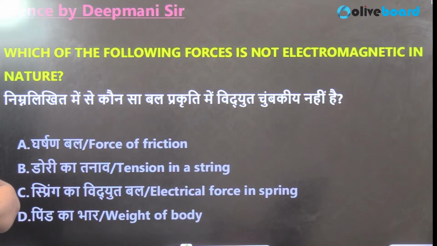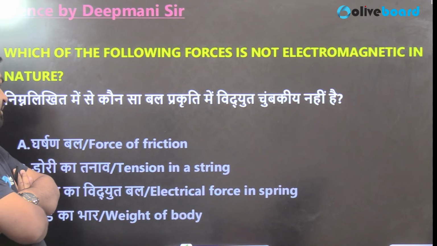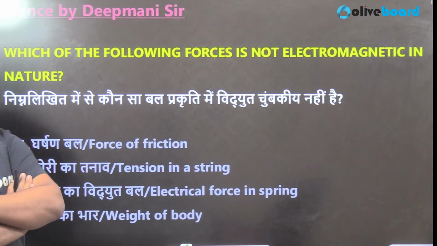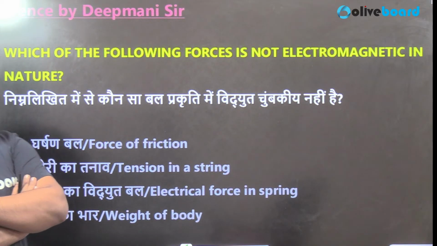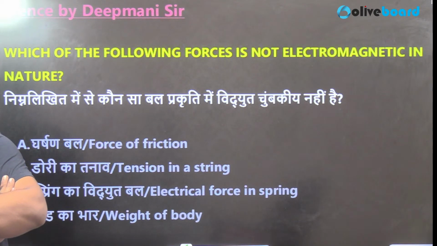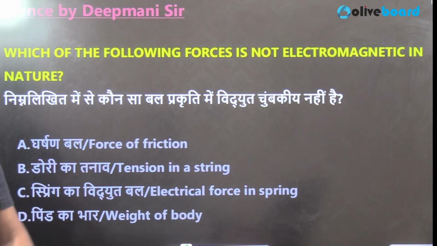So you have four options. Tell me: force of friction, tension, electric force in the spring, or the weight of the body. What do you think? Here, the weight of the body is not electromagnetic, because the weight of the body is the gravitational force acting on it, right? So this force depends upon the acceleration due to gravity.